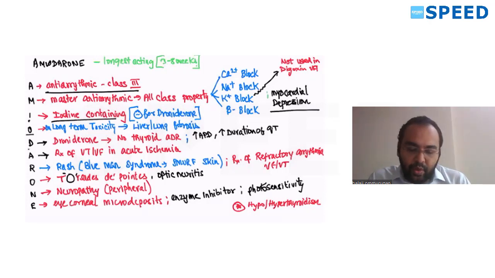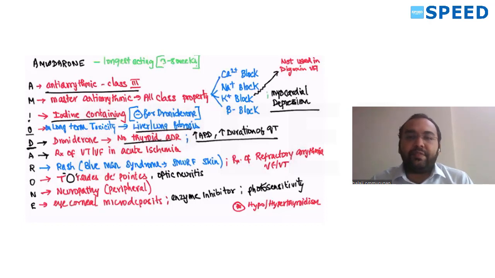O, long-term toxicity: on long-term use, it can cause liver toxicity and lung fibrosis. D for dronedarone. Dronedarone is another drug in the amiodarone class with no thyroid adverse events because iodine is not present in it. And D also stands for increased duration of QT because of potassium block.